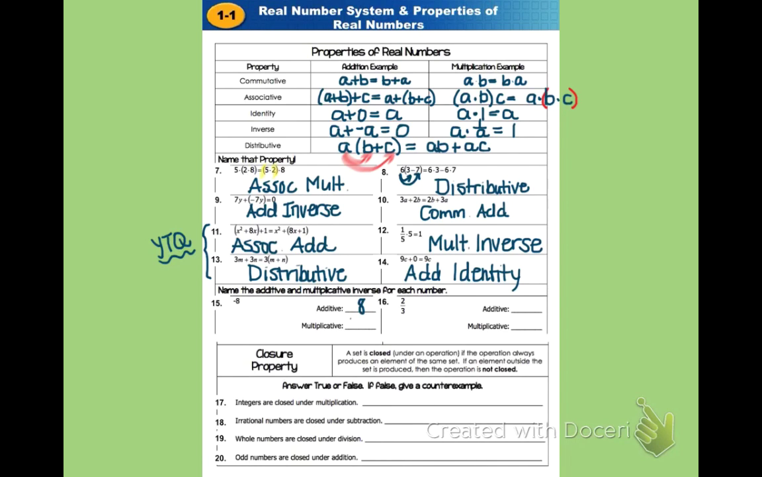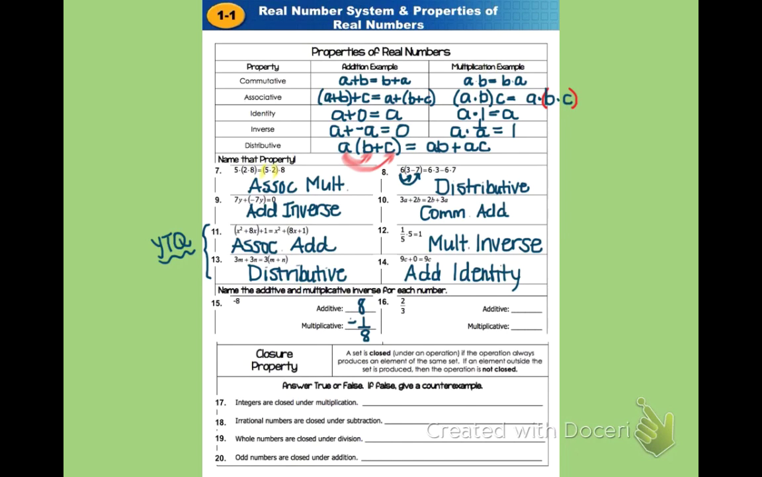And when we talk about the multiplicative inverse, we're looking for what we'd have to multiply this number by to get to 1. To get to 1 from -8, we'd have to multiply by its reciprocal, which is -1/8.